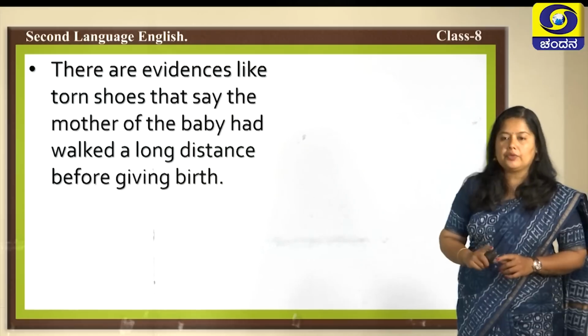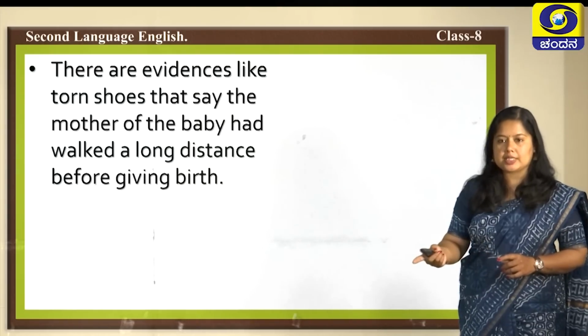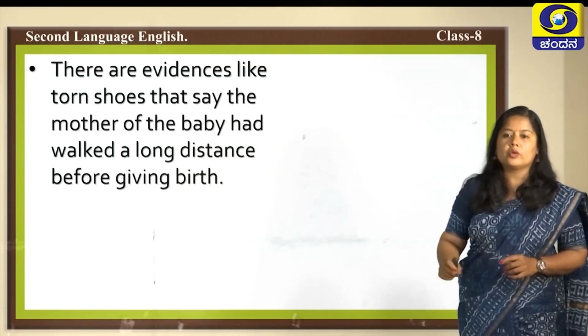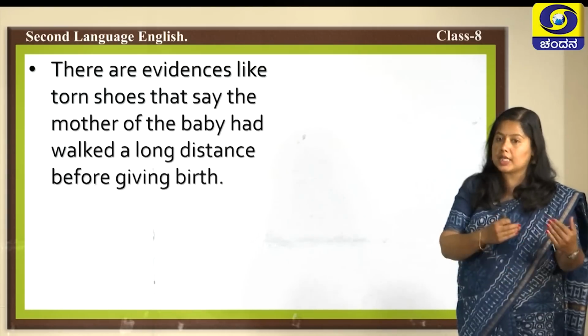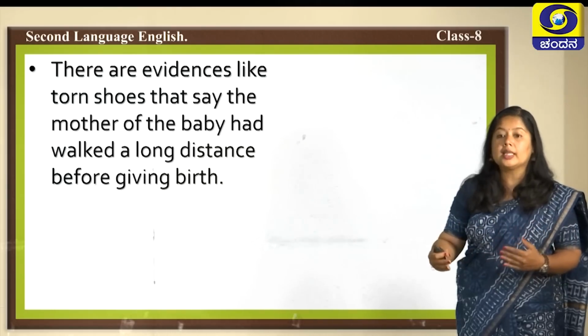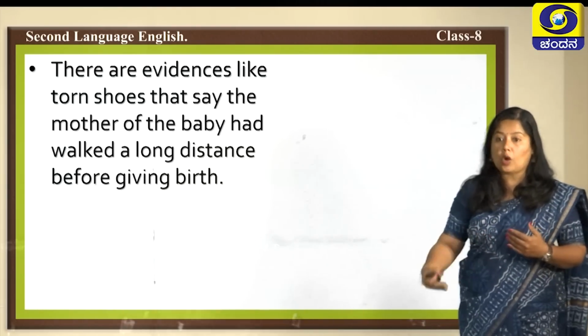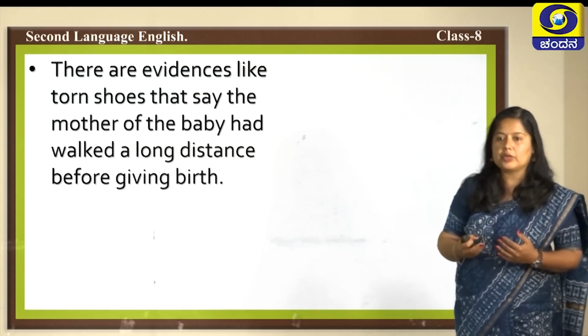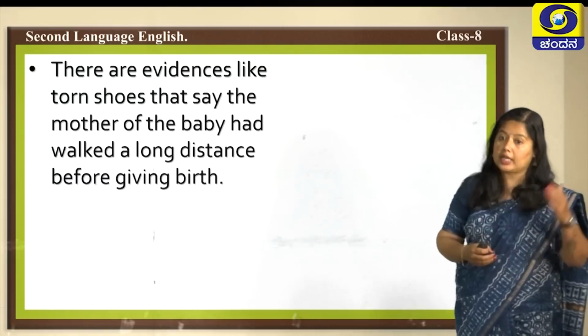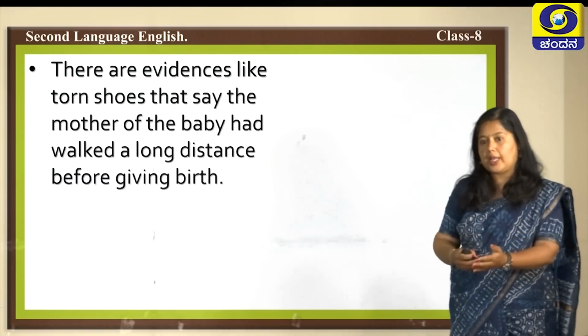When the mother of Oliver came to the place, she was a stranger. She had no one known to her in that place. So, she was totally unknown to the place. She comes from somewhere else. The evidence is her torn shoes. Harido hoda chappaligalu. Savedu hoda chappaligalu. That means she had come a long way walking to that place.